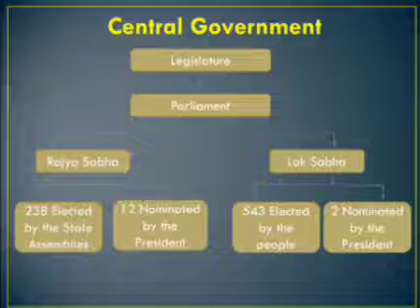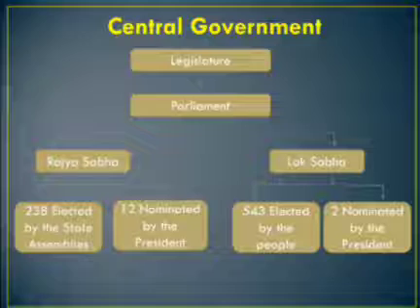How many members are there in the Rajya Sabha? In Rajya Sabha, 238 are elected by the assemblies. 12 members are nominated by the president. Who are the 12 members? They are people excellent in the field of art, science, sports, education, etc. Especially those who are excellent for the betterment of the nation. From that they will be posted into the Rajya Sabha.